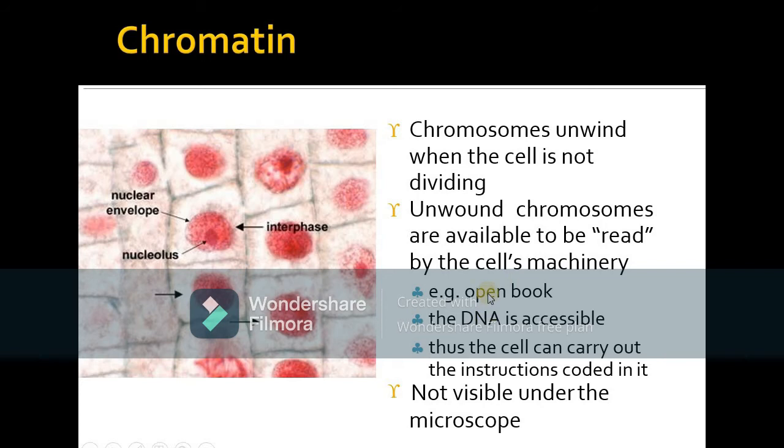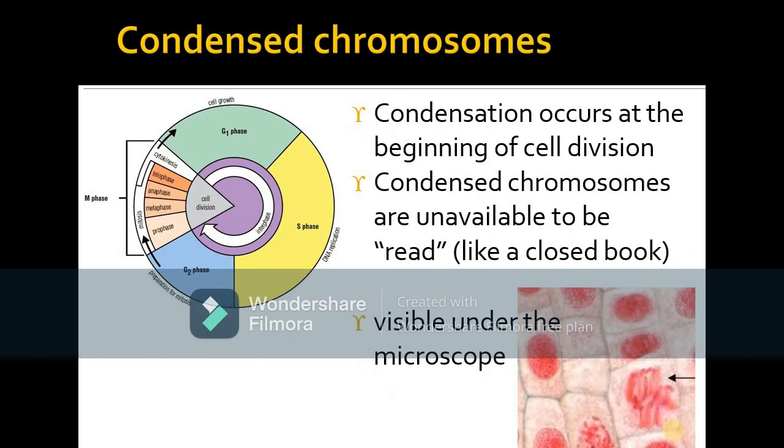For example, like an open book, the DNA is accessible. Thus, the cell can carry out the instructions coded in it. It means if it is unwound, it is like an open book. The DNA is accessible to be read. So the cells can carry out the instructions coded in it. All the instructions that are coded in it can be easily read. So they are not visible under the microscope.